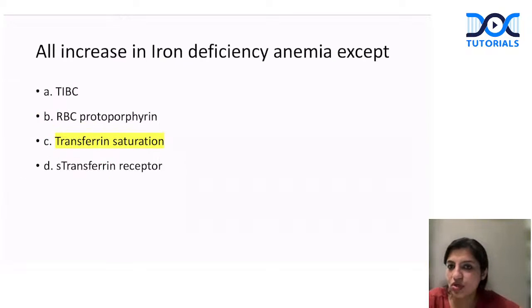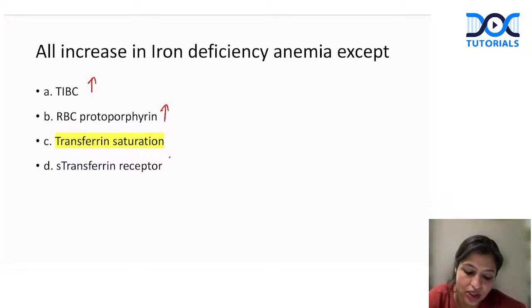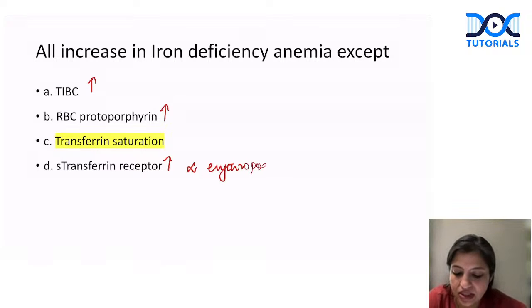So this was a googly question. All increase in iron deficiency anemia except. So you all know that iron deficiency anemia is a true Vikhari. TIBC is high because there is no iron. Protoporphyrin will be high, and bone marrow will try to increase its erythropoiesis. Okay, because it's not producing as many cells as it should, so it will increase the serum transferrin receptor. Serum transferrin receptor is directly proportional to erythropoiesis. So everything increases in iron deficiency except transferrin saturation, because there's no iron, there's nobody to bind to transferrin. Yes, so transferrin saturation is decreased.